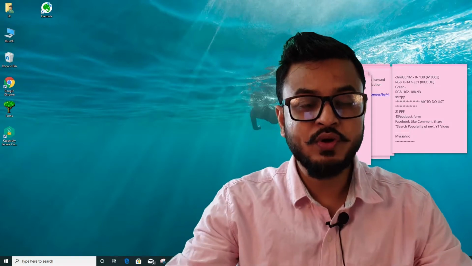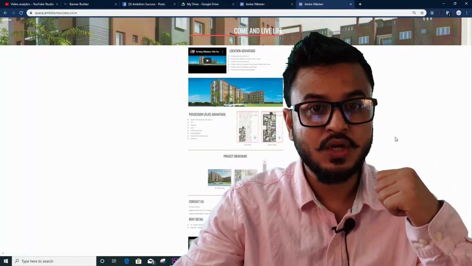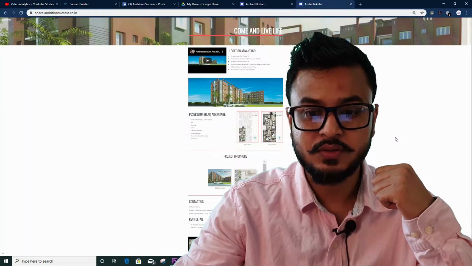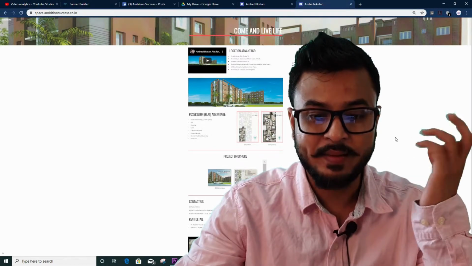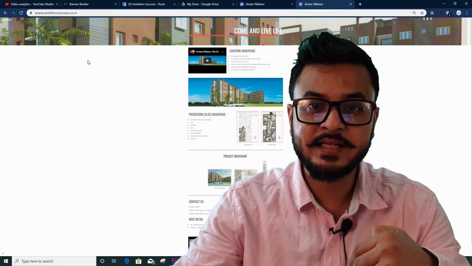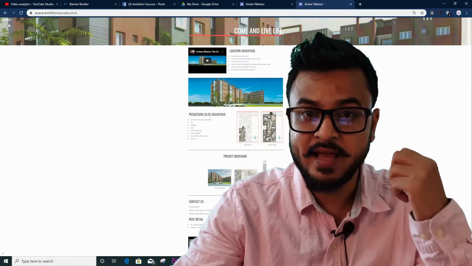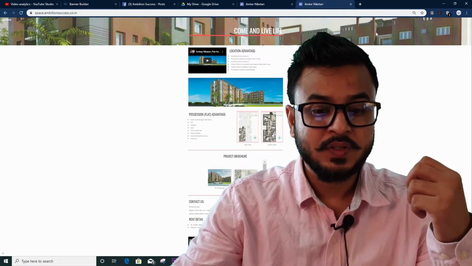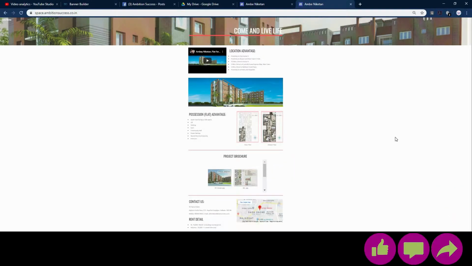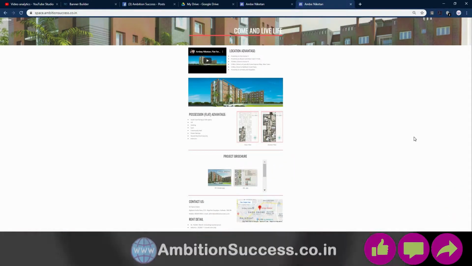And it's very easy, just drag and drop. I will first show you the website which I am talking about right now. This is the website which I have created for a property, which is a 3 BHK flat, and here it is. I have reduced the size or zoom so that I can show you all the things.